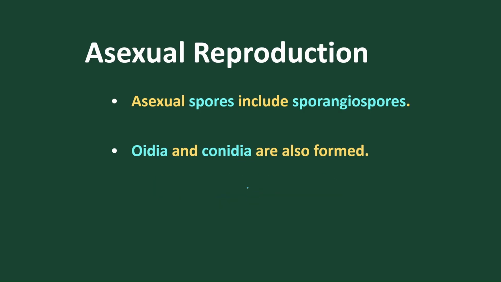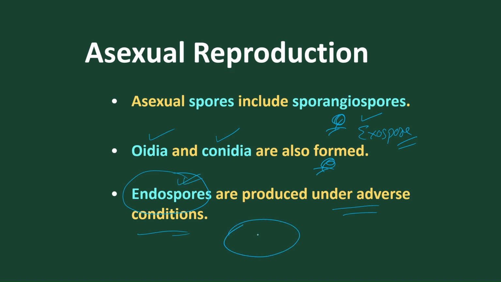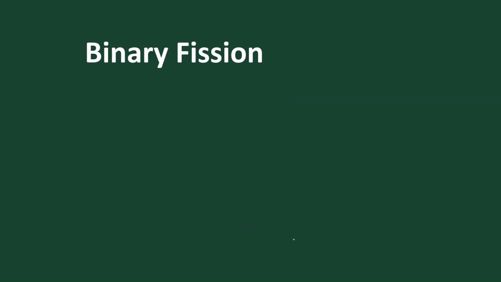Got it? Okay. And under unfavorable, adverse conditions, endospores are produced. Here the spores are produced outside the body. So sporangiospores, conidia and oidia, they all are exospores. But in endospores, we find the spores are produced within the body. Inside the bacterial cell, the spores are produced, so it is called endospore.